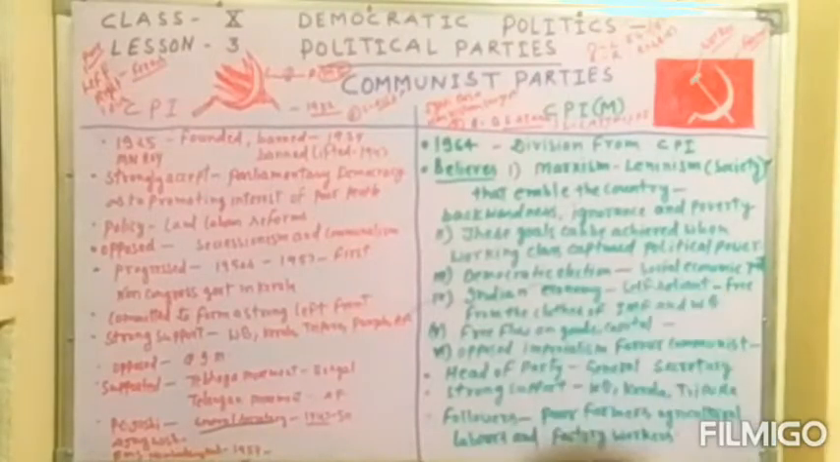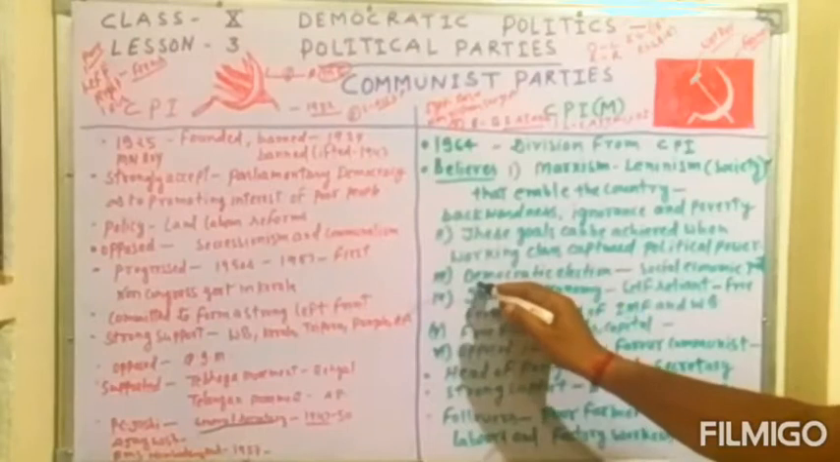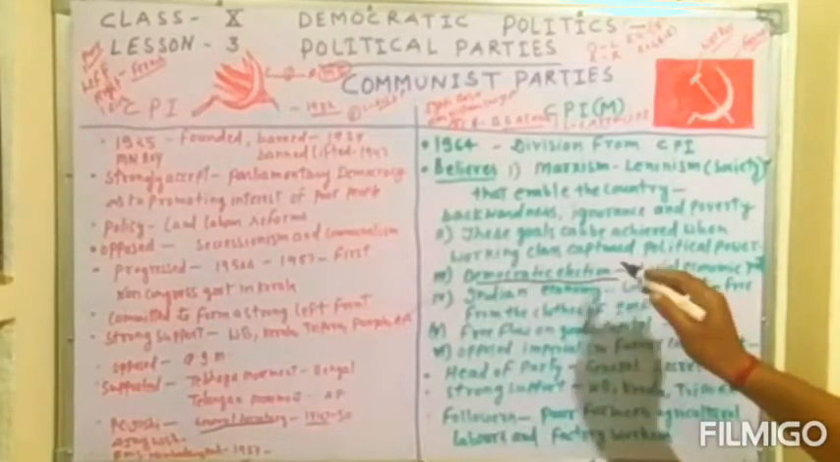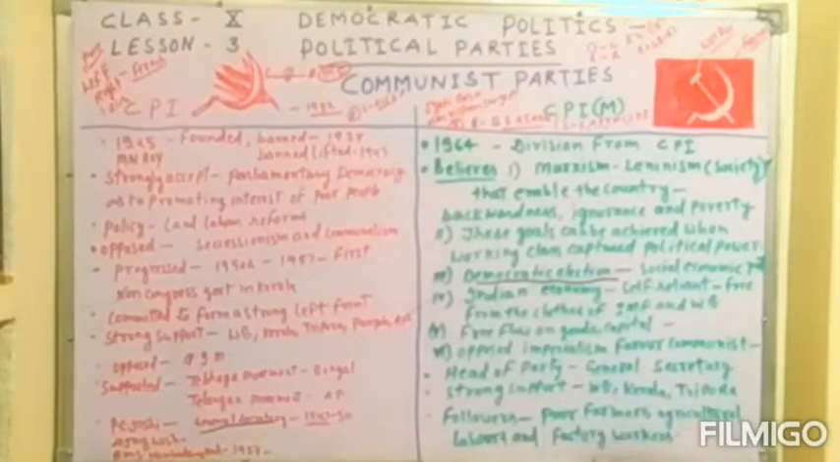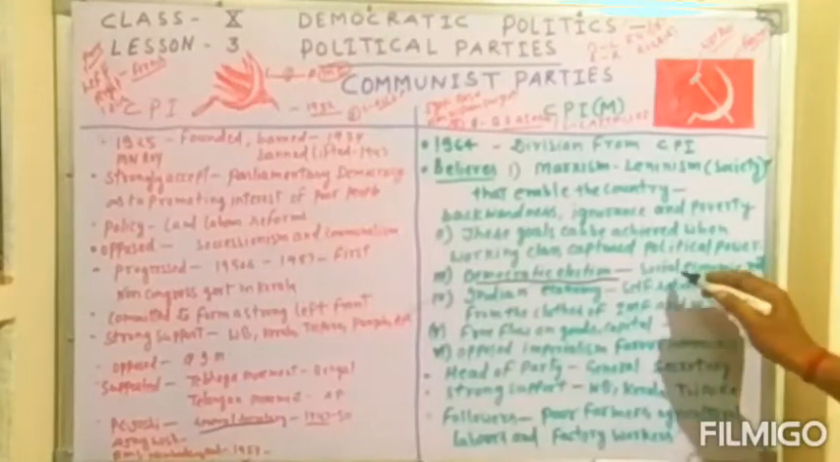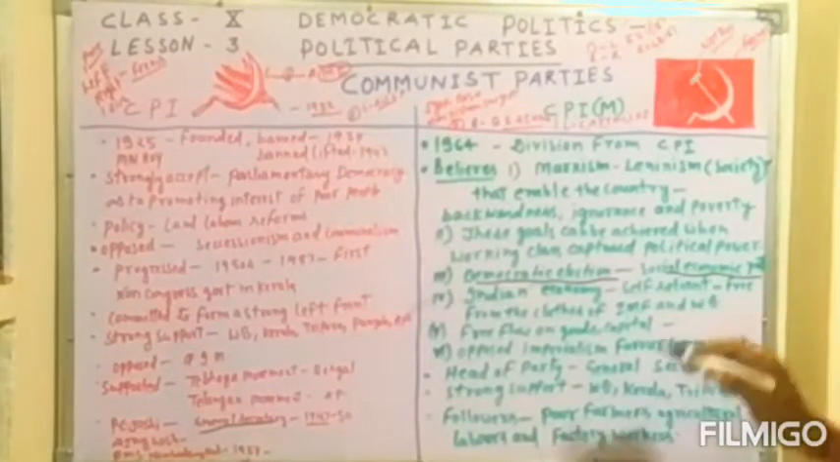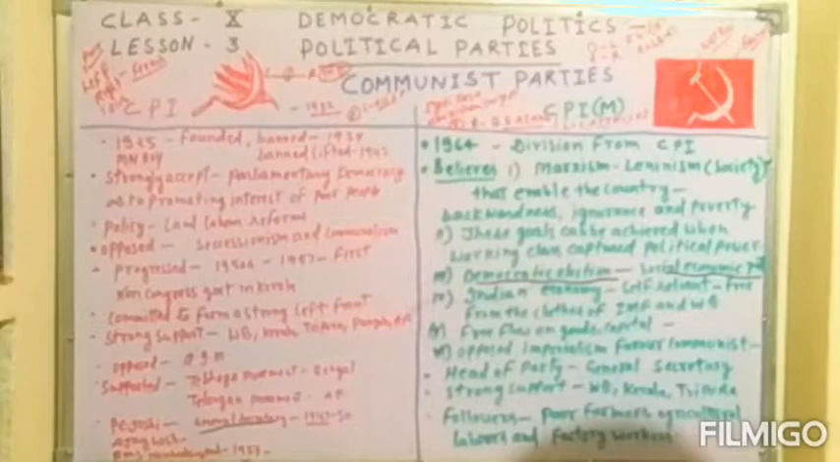Democratic elections, social economic justice. It means they want democratic elections to be held to overcome the social economic injustice, because social economic justice can be brought only by democratic elections. Only in this area they favor the democratic election.